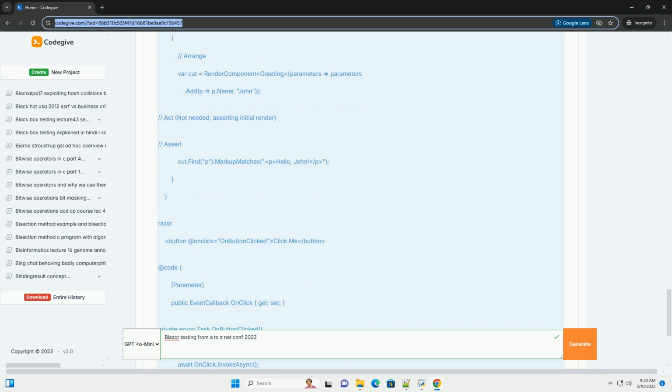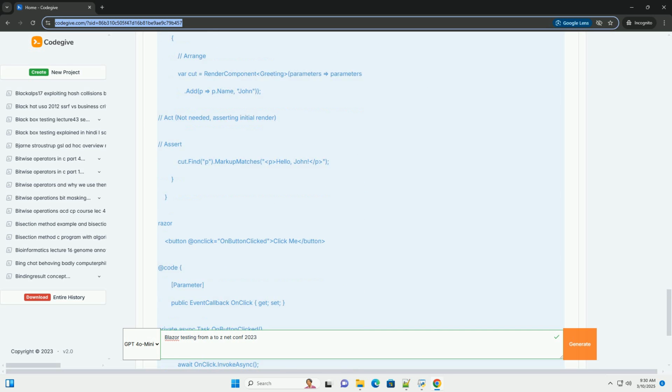Setting up Playwright for Blazor. 1. Create a Playwright project. You can use the Playwright CLI to create a new project. This will create a new folder with a pre-configured Playwright project. 2. Install Playwright browsers. Playwright requires browser binaries to be installed. You can install them using the following command. 3. Add project reference. Add a project reference from your Playwright test project to your Blazor application project.